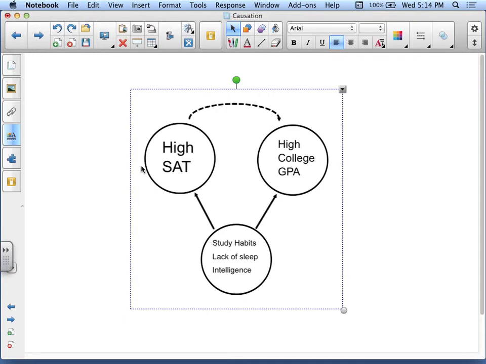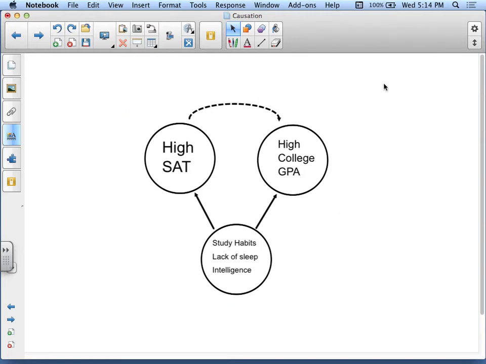On the next page, we talked about high SAT scores. High SAT scores does not mean you're going to have a high college GPA. Rather, study habits affect both high SAT and high college GPAs. Lack of sleep, also intelligence. So this is another example. So you have three things. You have direct causation, common response, and confounding.